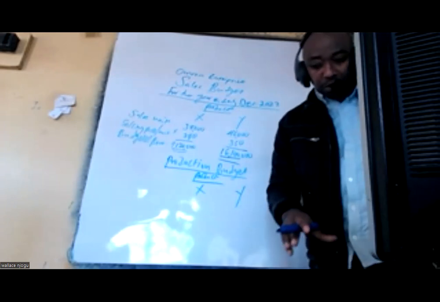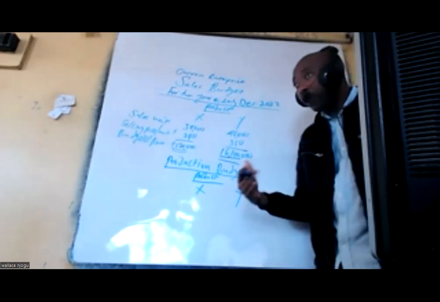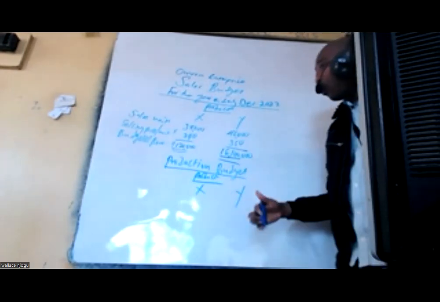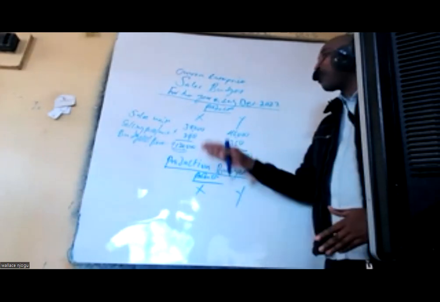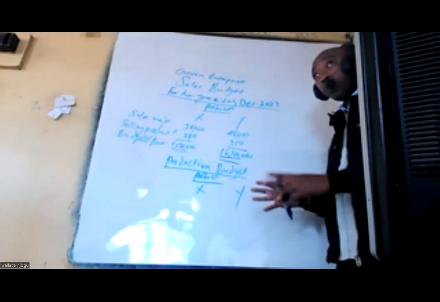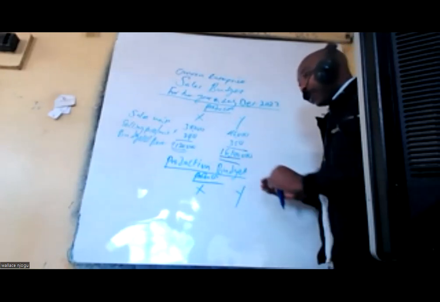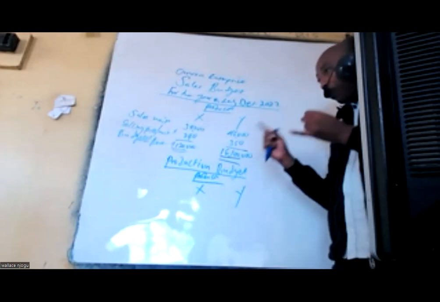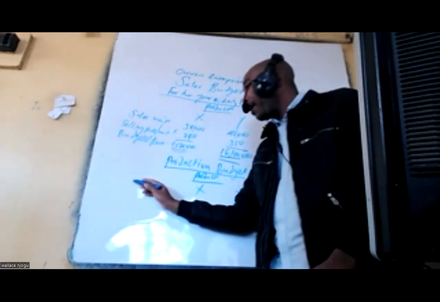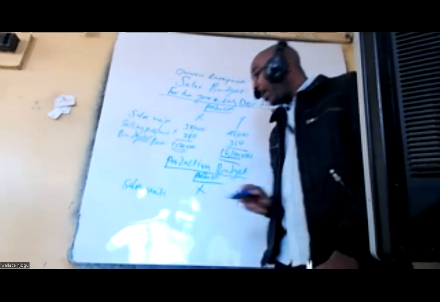In this production budget, kitu tunafaa kujiuliza ni tunataka kuuza how many units? Because we produce what we want to sell. You cannot sell what you have not produced. And therefore, hapa kwa production budget, one of the elements is the sales unit. Kwa hivyo hapa nitakuja niseme the budgeted sales, the sales units.